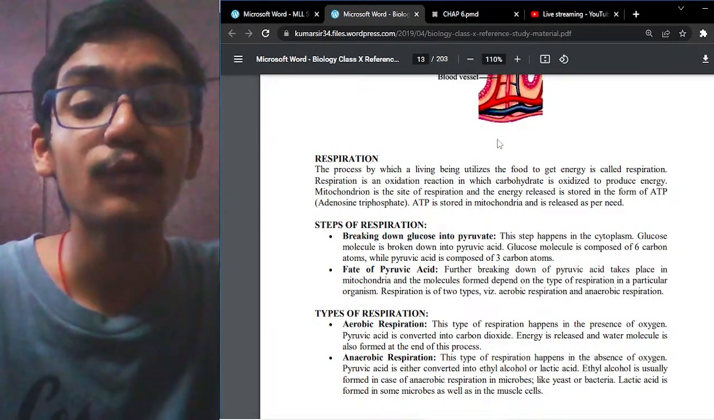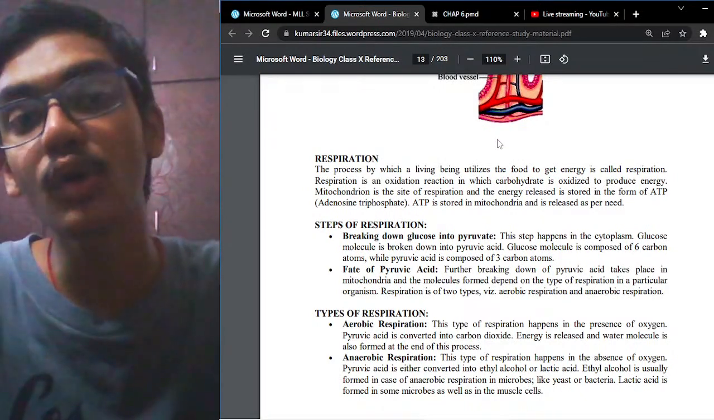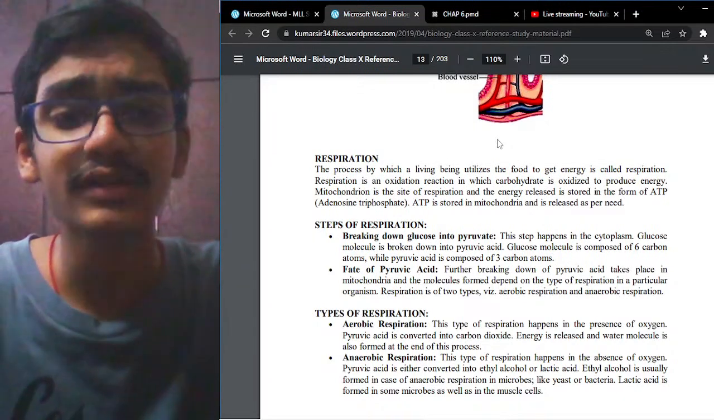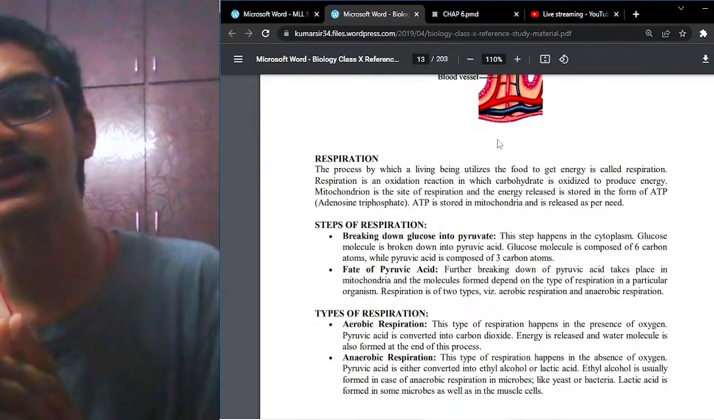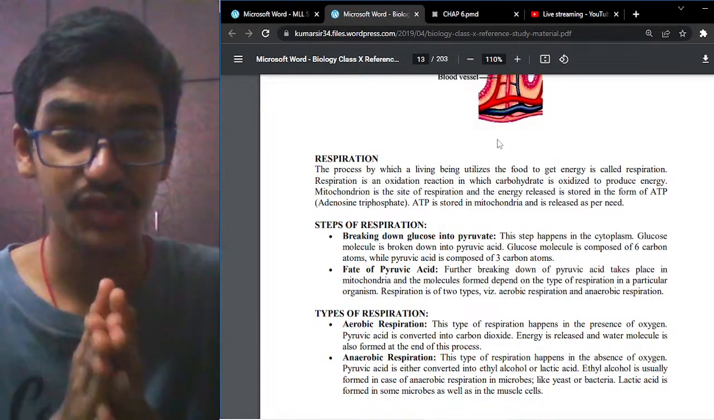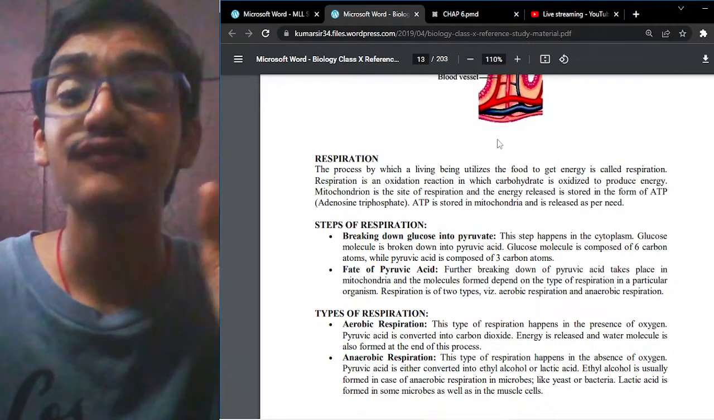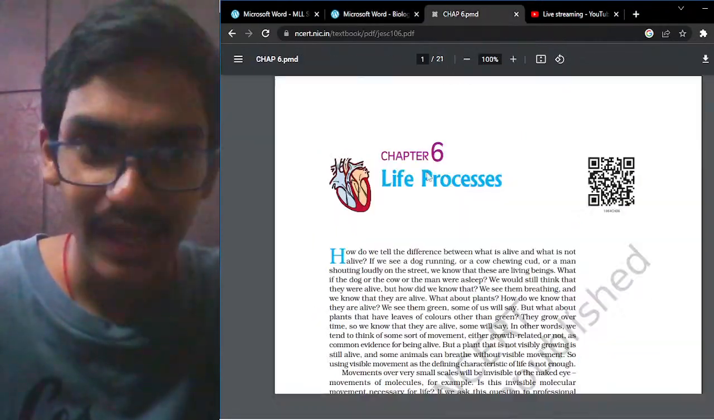Now let us see the steps involved in the process of respiration. But before we go into the steps, let us see the different types of respiration that we have.